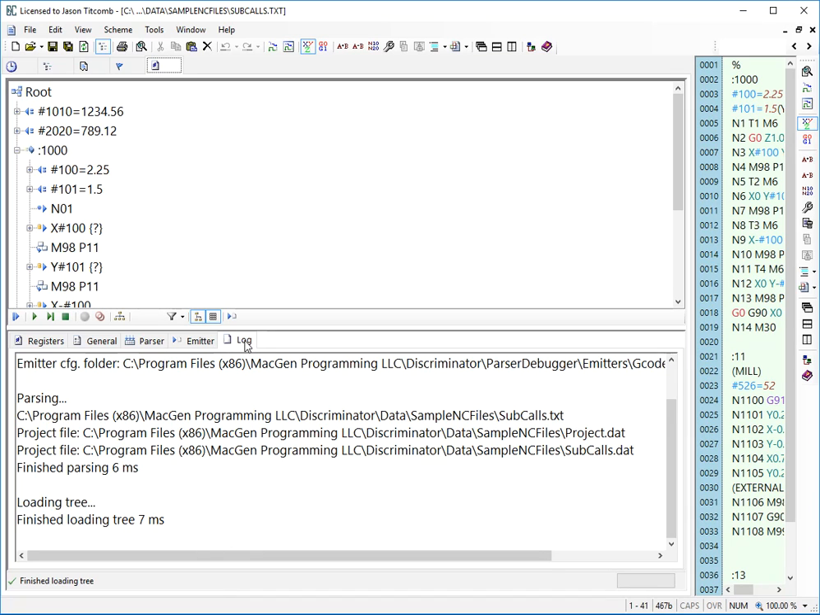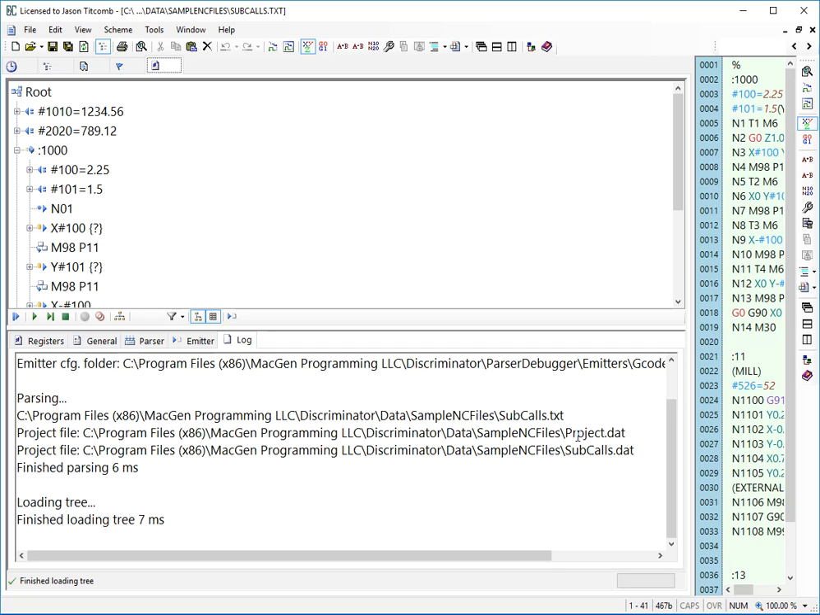in the log tab in the lower pane you'll see that it has loaded a project file, project.dat, and it also has loaded a subcalls.dat file. So the subcalls.dat file was loaded because it aligns with the name of the file I'm editing, but with a .dat extension. So that will be loaded. All the G code or macro code in that file will be pre-parsed. And then the project file is kind of a higher level project dat file.